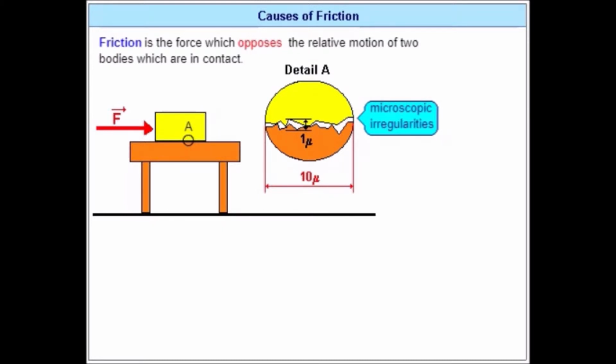These microscopic irregularities, called asperities, are the only points of contact between the heavy wooden block and the table surface. Because these irregularities are subject to large stresses or forces, they tend to weld together.